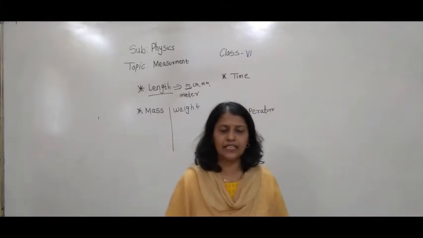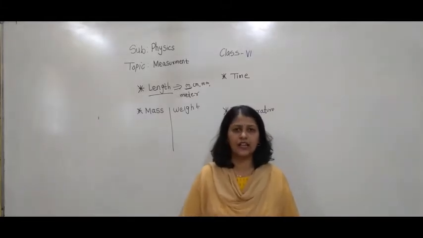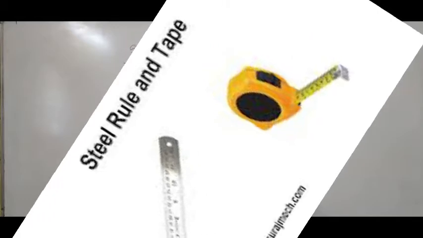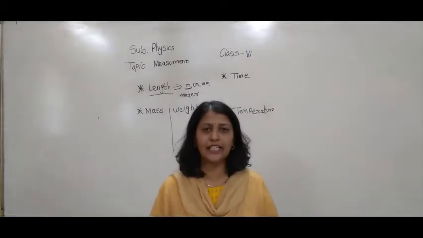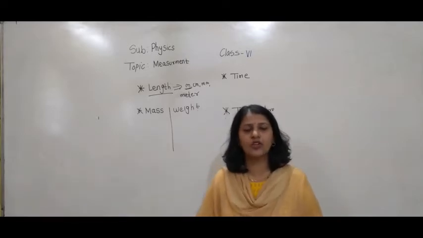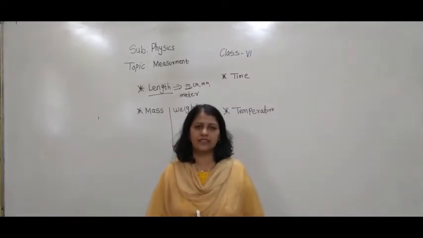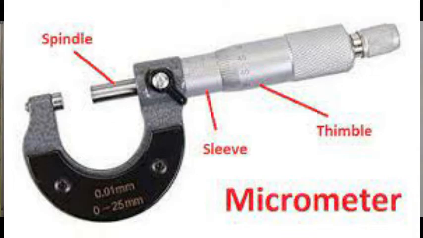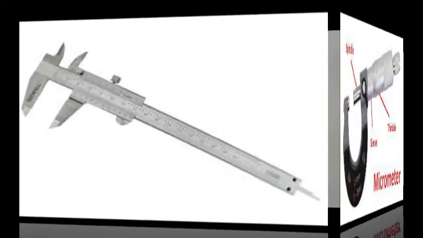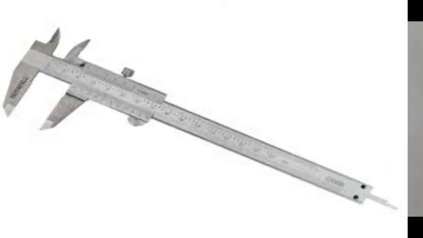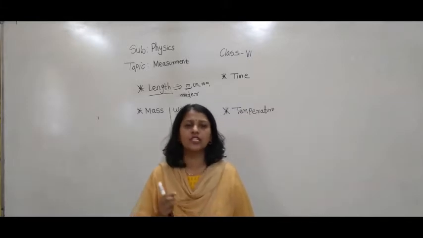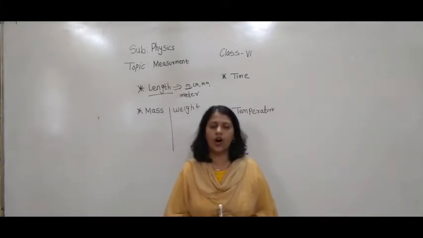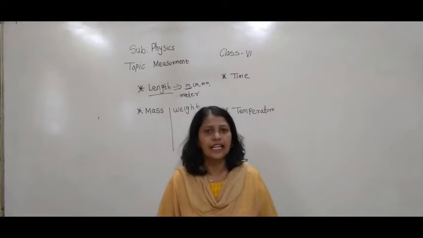If you want to measure the thickness of this scale, we can't get it in mm. So we have to use instruments such as the micrometer screw gauge or the vernier caliper. These are the two instruments we can use for the smallest lengths.